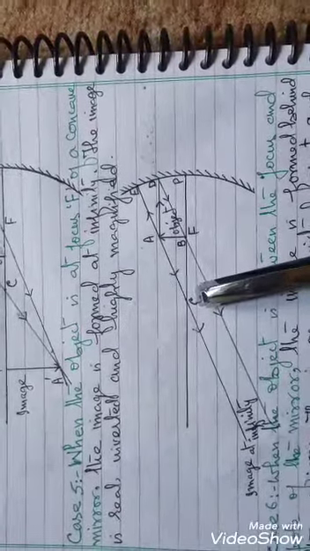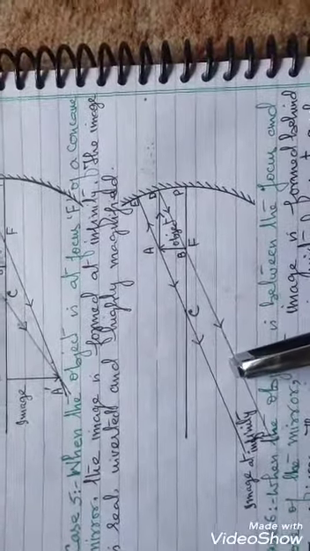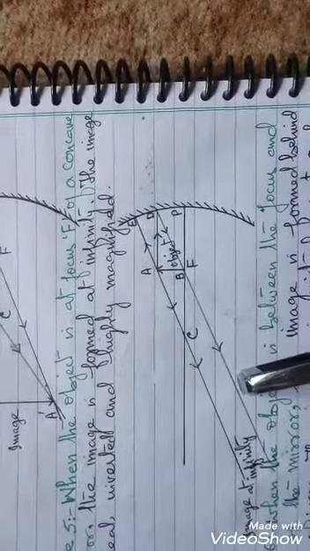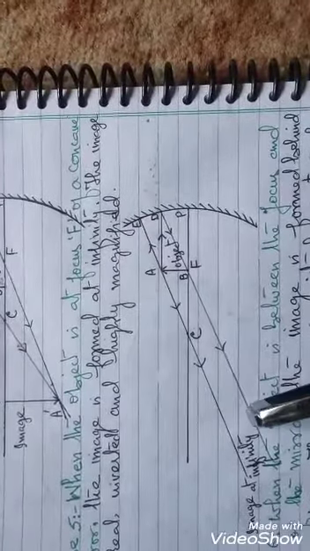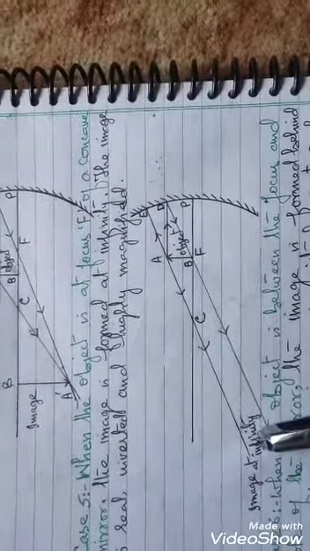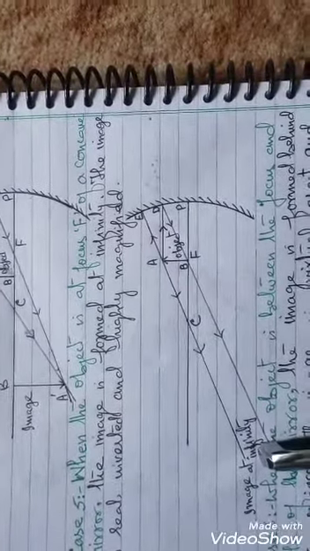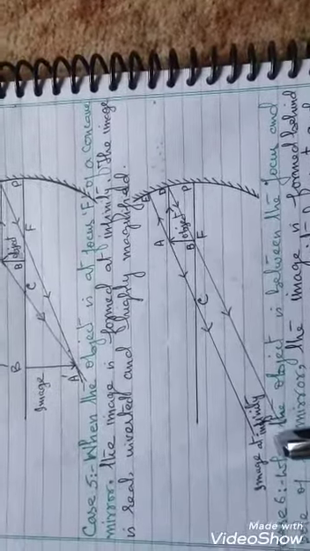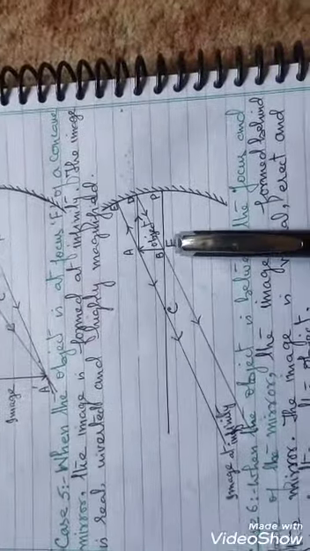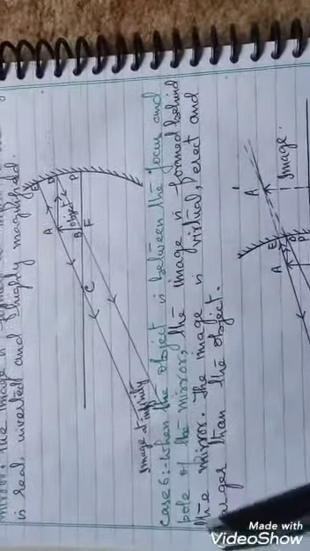In this case, these two reflected rays are parallel to one another. These parallel reflected rays will intersect at an infinite distance to form an image at infinity. So in this case, the image is formed at infinity. The image is not shown in this figure. So when the object is placed at the focus of the concave mirror, the image is formed at infinity. Case sixth.